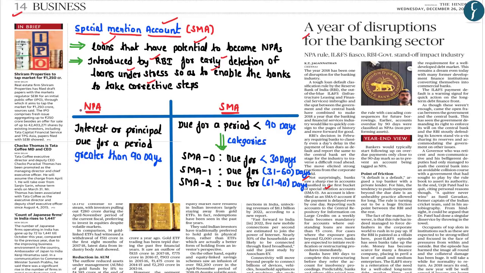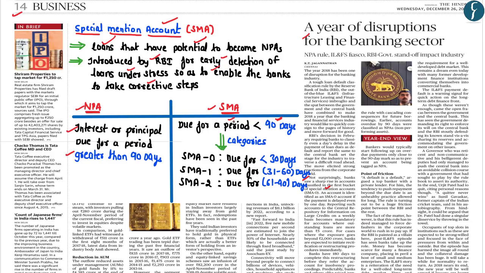For example, as you know, the non-performing assets of the banks are those loans on which the interest or principal is due for a period greater than 90 days. However, the special mention accounts are those loans whose interest or principal is due for a period less than 90 days, which clearly shows that the special mention accounts are those loans which are under stress.